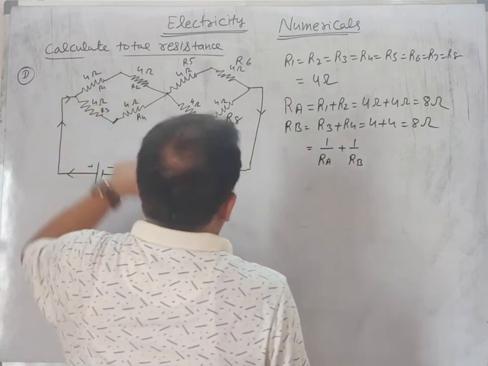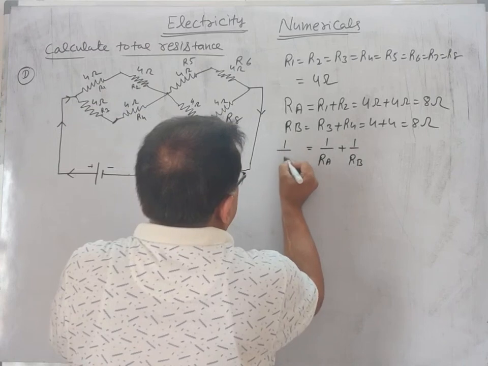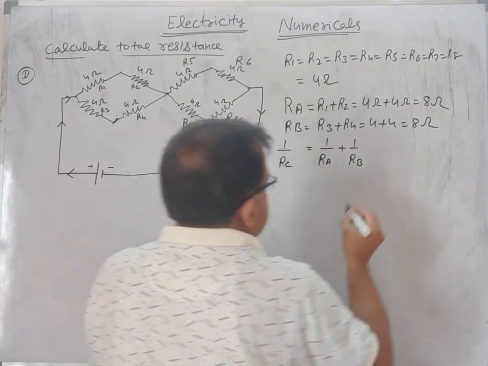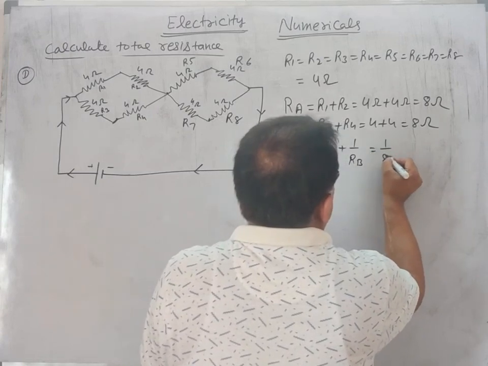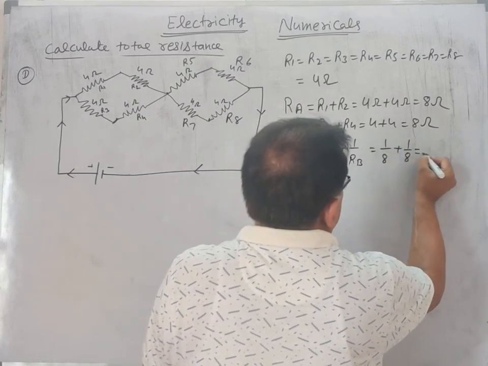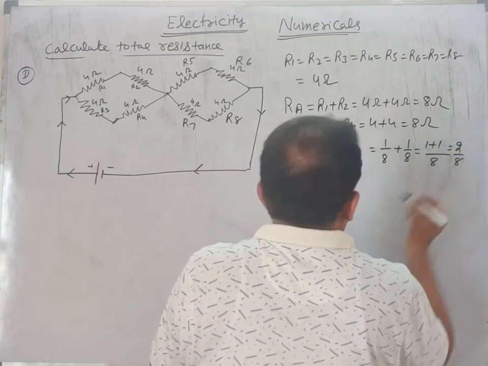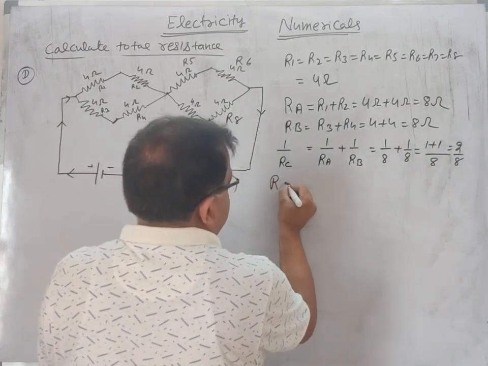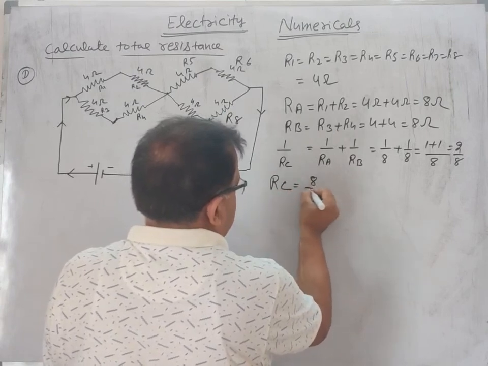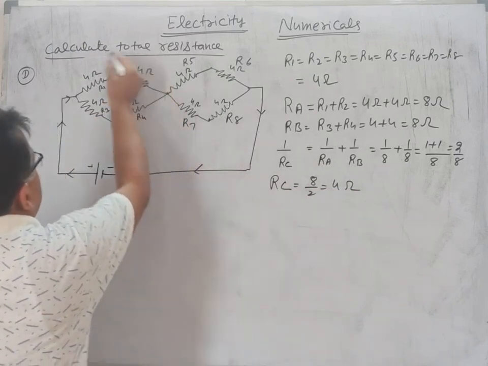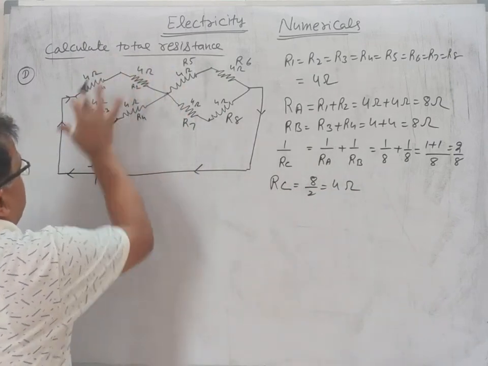We can give it the name C. So the reciprocal of RC is equal to 1 by 8 plus 1 by 8, 1 plus 1, 2 by 8, that is 1 by 4, and RC is equal to 8 by 2, that is 4 ohm. So the sum of this whole part is 4 ohm.